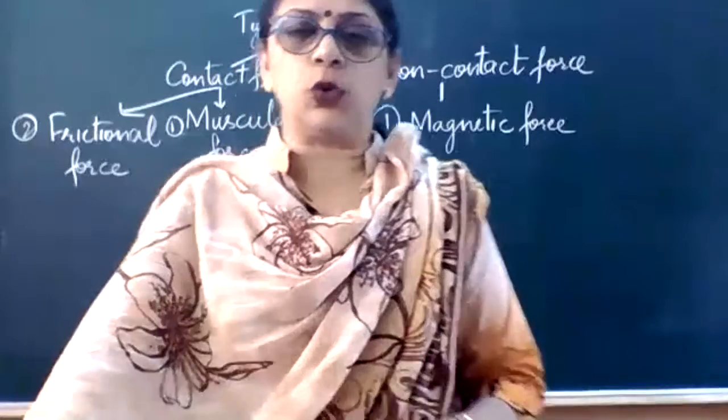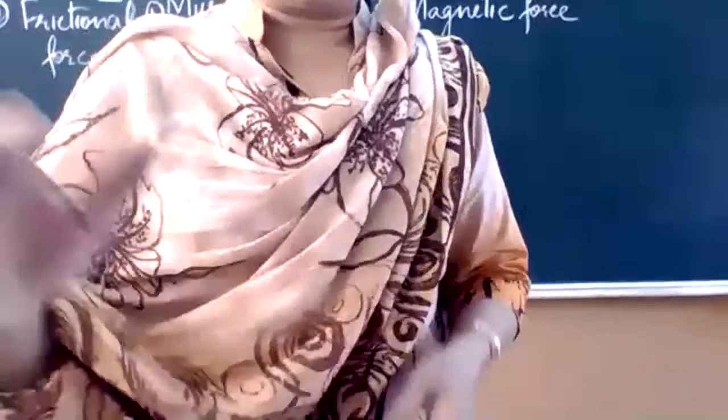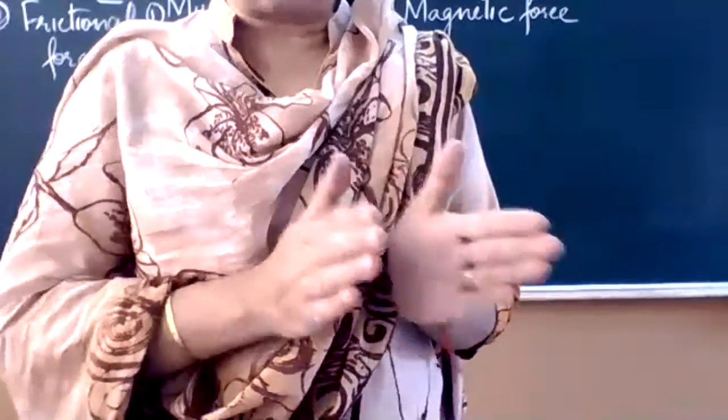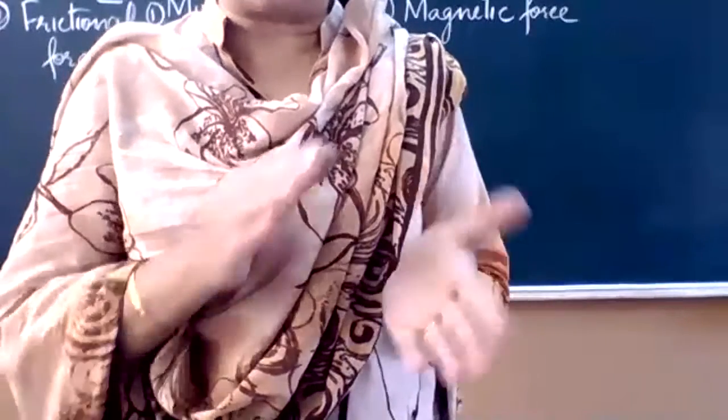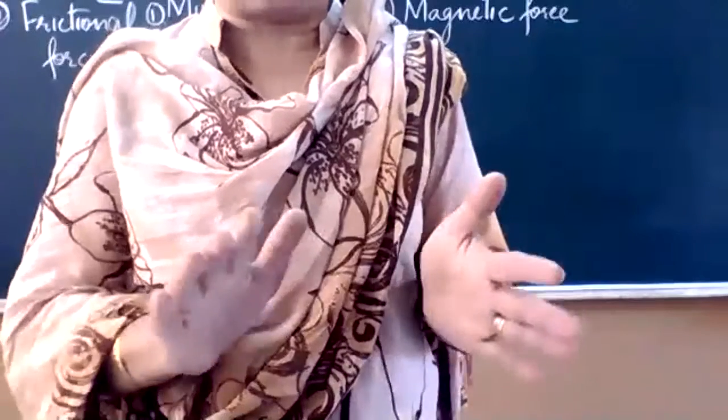And now you have come to know कि ये भी जो था, this was acting from a distance. It was not exactly in contact. The paper bits and the scale were not in contact.